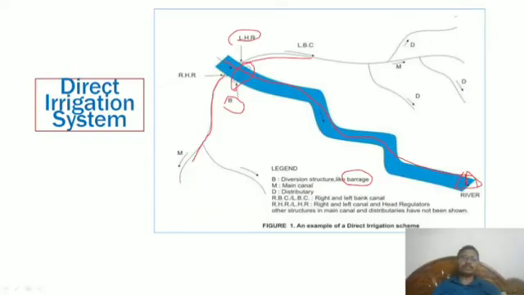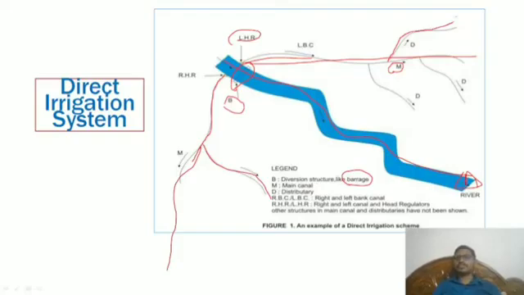And M is the main canal. It will go like that, and there will be some extensions; wherever required, they will divert. For example, if you are going along a main canal like this, M is defined as the main canal, and what is D? Somewhere we diverted the water.